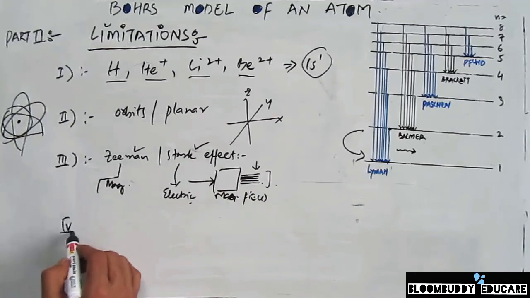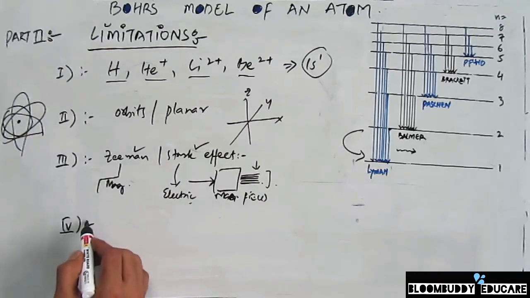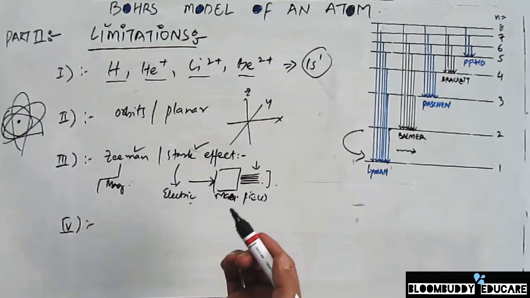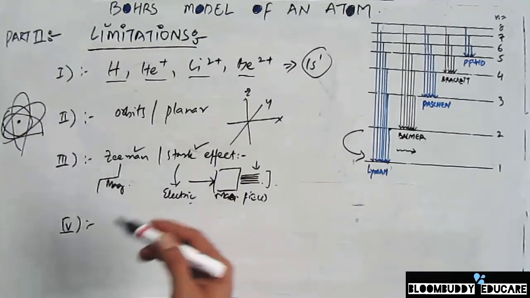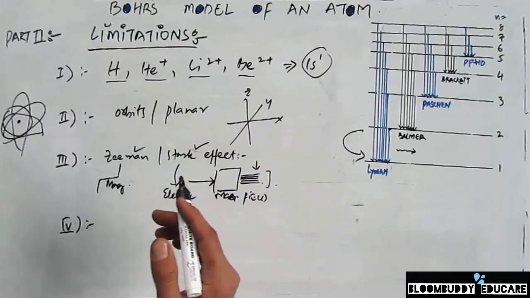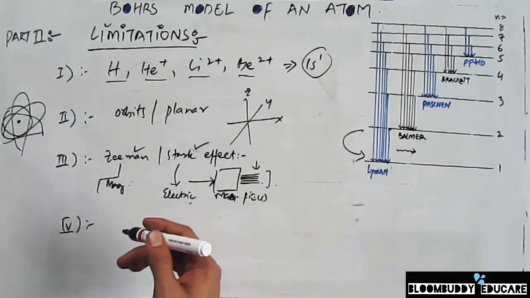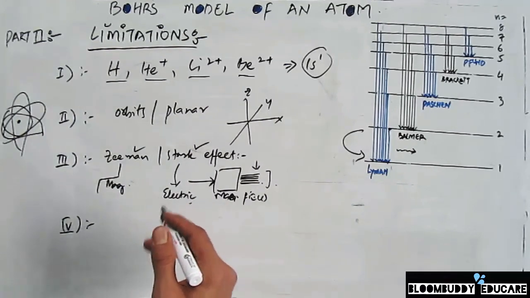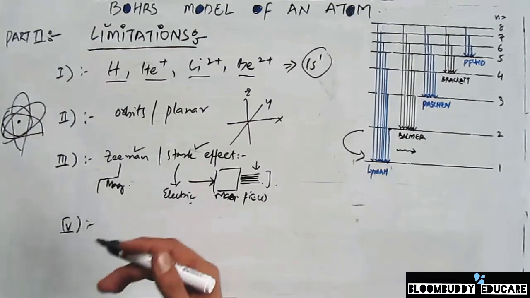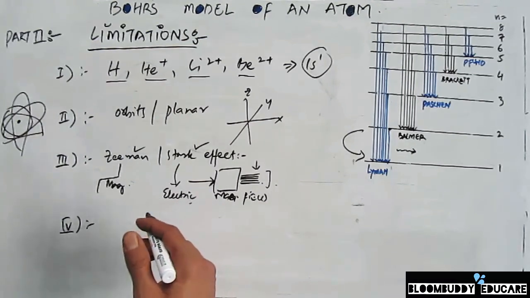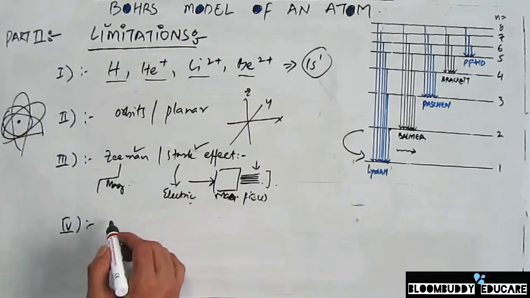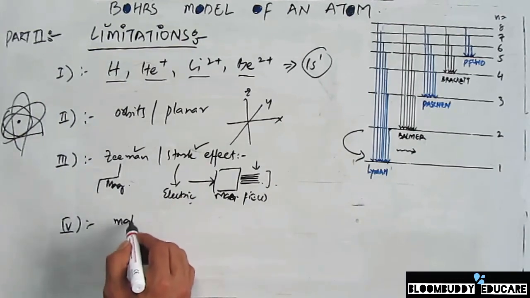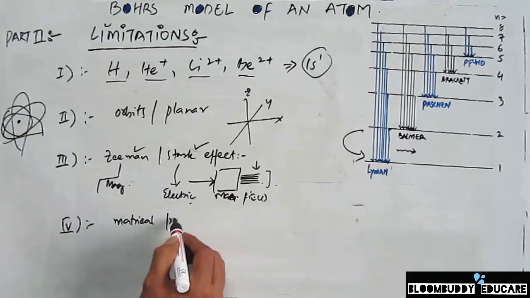Also, very importantly, so far we have been studying the quantum mechanical concepts of the atomic structure, and by the time Bohr's model was there, there was a revolutionary time going on, and after the quantum model came the wave mechanical model of an atom, wherein the dual nature of matter was included. I mentioned that Bohr said that the electron behaves as a material particle.